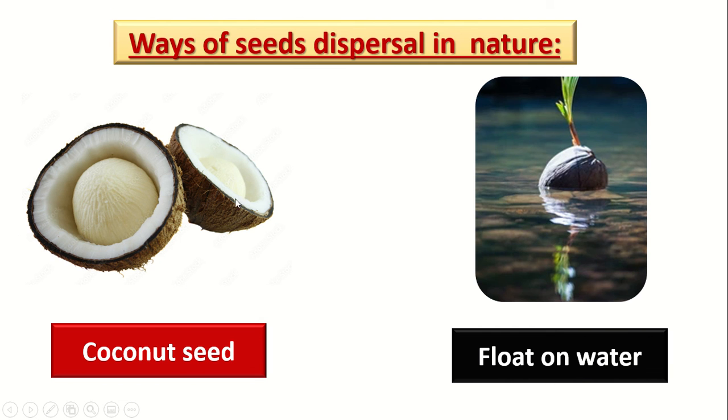Number 1, do you know what this plant is? This is the coconut. And inside the coconut, we have the coconut seed. How can the coconut seed make a seed dispersal or travel to another place? It can float in water. So the coconut seed floats in water.